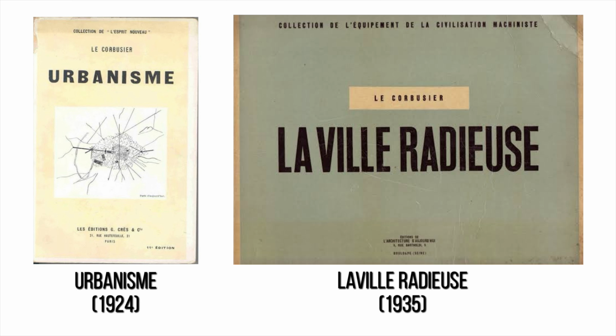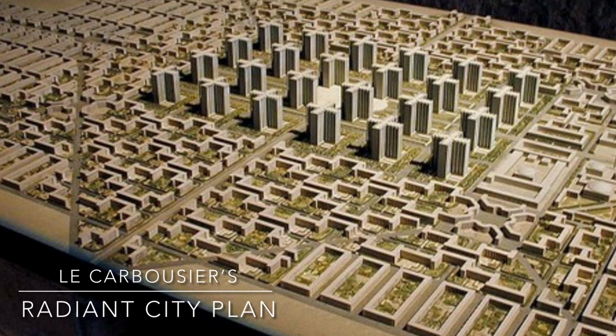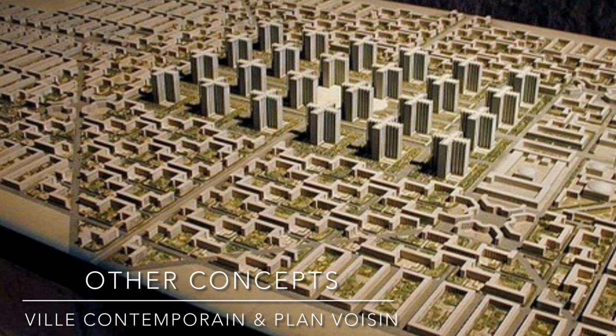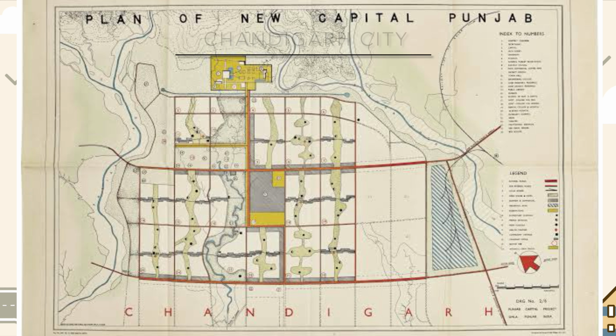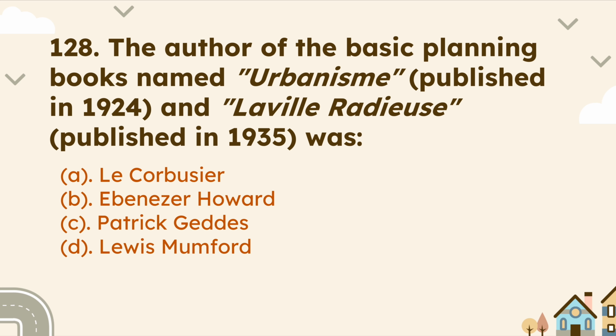Whereas in La Ville Radieuse, he gave his famous planning theory of the radiant city, which is considered an extension of his other two conceptual cities: first was Ville Contemporaine and the other was Plan Voisin. Apart from this, Le Corbusier also prepared the plan of Chandigarh city based on sector theory. So the correct answer of this question is option A, Le Corbusier.